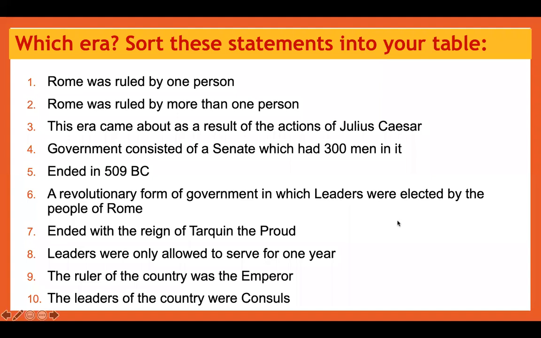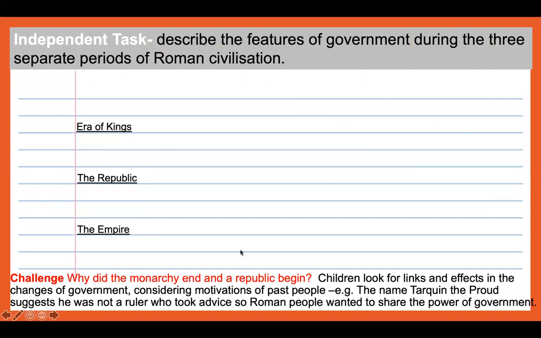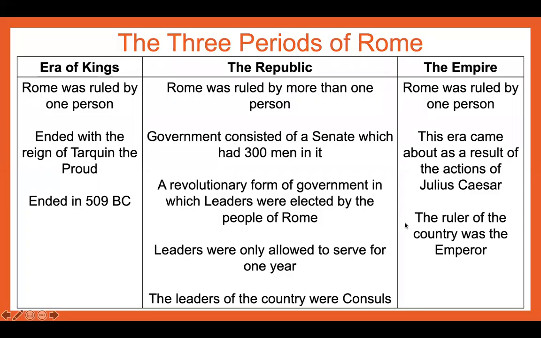If you have sorted these statements, you can use these as well to support the work that you have written and collected under the 3 headings that you have. Pause the screen if you need to. And if you finished all three and you'd like a challenge, there's a challenge underneath here, and it is a question. Why did the monarchy end and a republic begin? So you need to look at links and effects in the changes of government, consider motivations of past people. Like the name Tarquin the Proud suggests he was not a ruler who took advice, so Roman people wanted to share the power of government. So here's an example of what your work could look like.